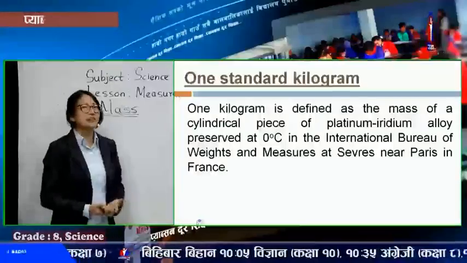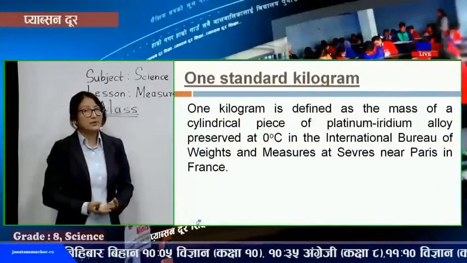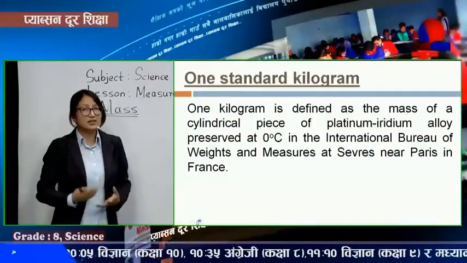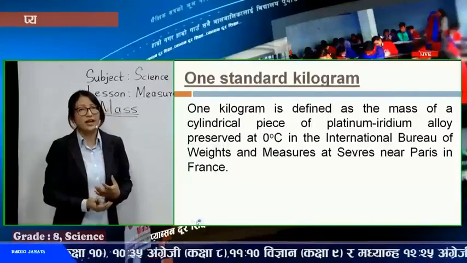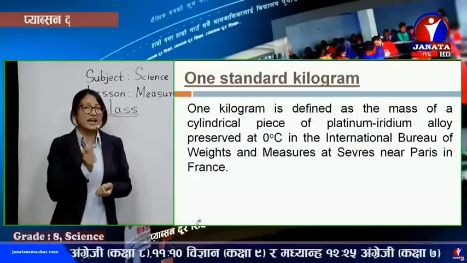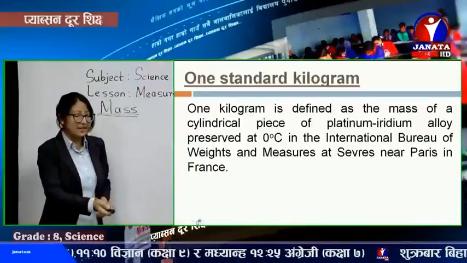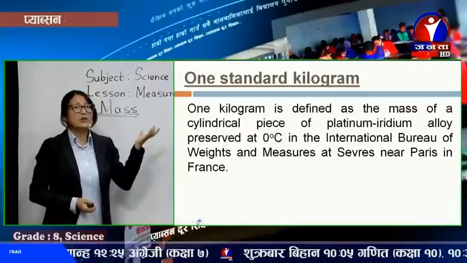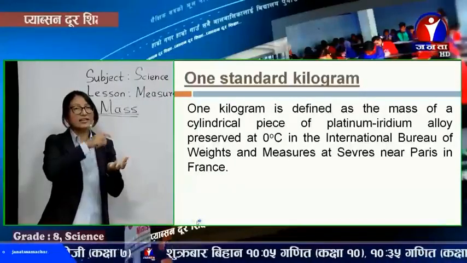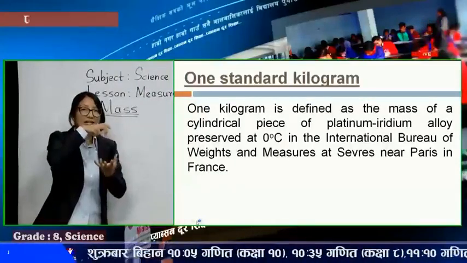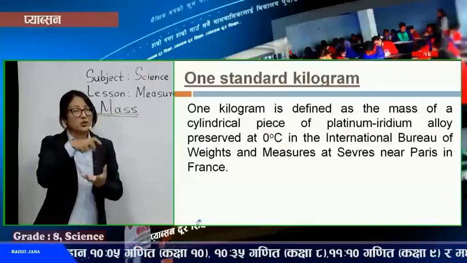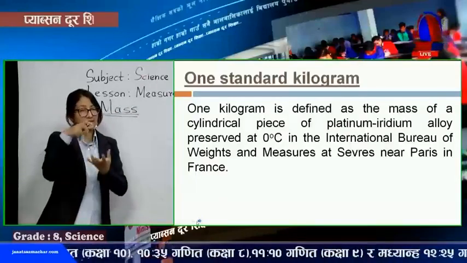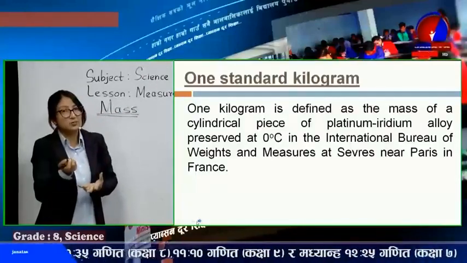1 standard kilogram. Similarly, like 1 meter length, it's also a cylindrical body having the same height and diameter, made of platinum iridium. It's made and preserved at 0 degrees centigrade and of course in standard atmospheric pressure.